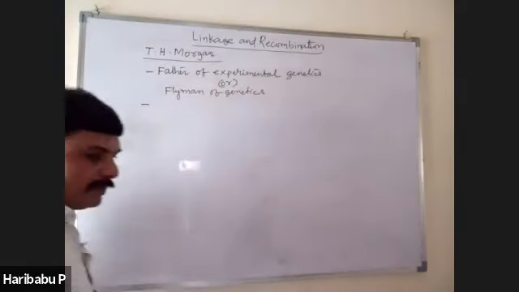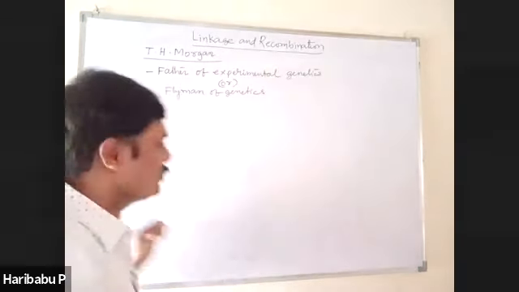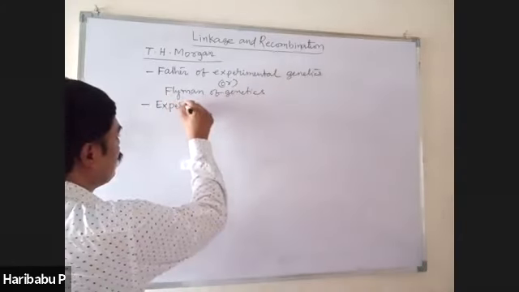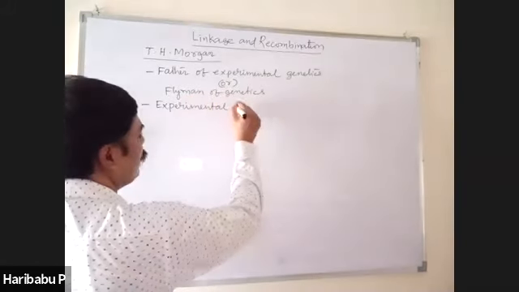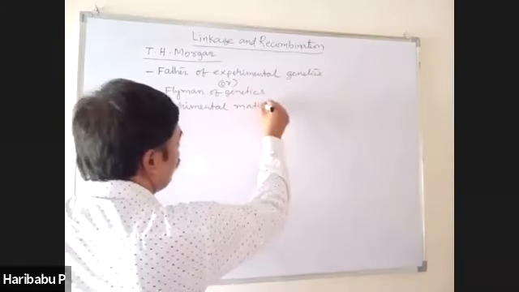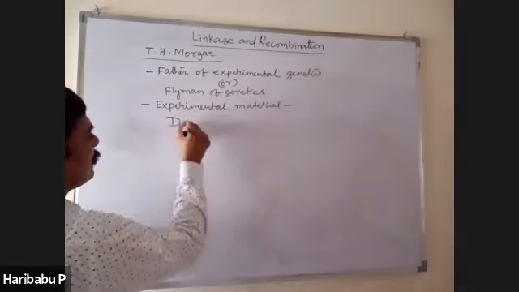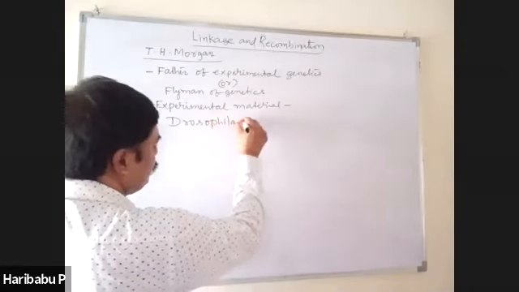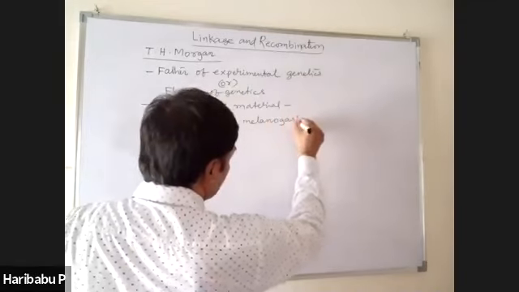The experimental material of Morgan is Drosophila melanogaster.